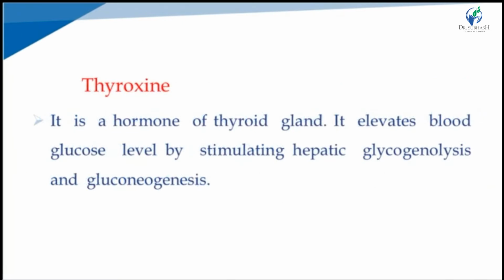Next, thyroxine hormone. The hormone of the thyroid gland elevates the blood glucose level by stimulating hepatic glycogenolysis and gluconeogenesis. So it is a hyperglycemic hormone, and it stimulates glycogenolysis, that is glycogen breakdown, and gluconeogenesis, that is glucose synthesis from non-carbohydrate moieties.